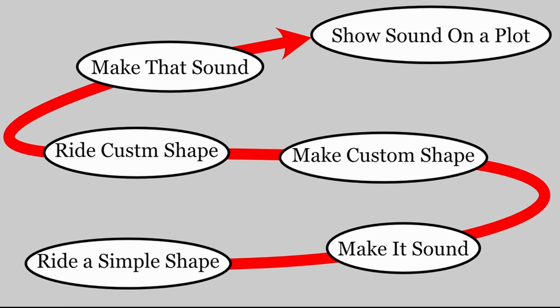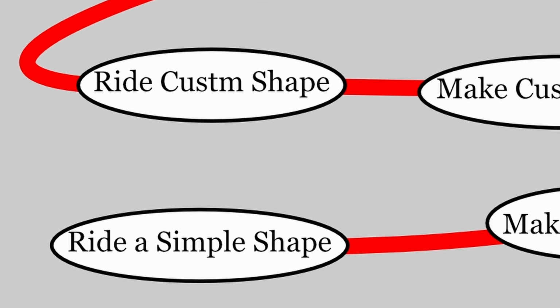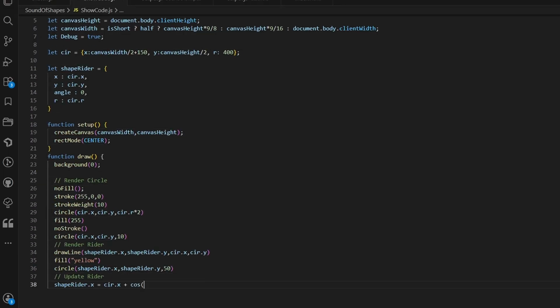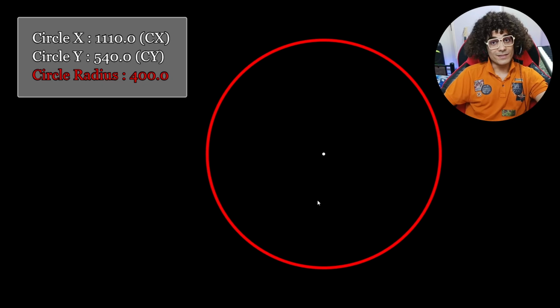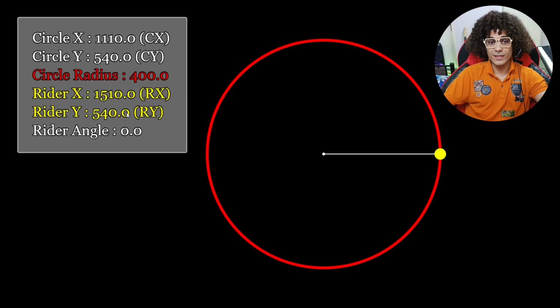And for the first step, I'm gonna write a simple shape. Here's our circle as a simple shape. It has a position and a radius. After that, we need a rider. Here's the rider. As you can see, it has a position and an angle.